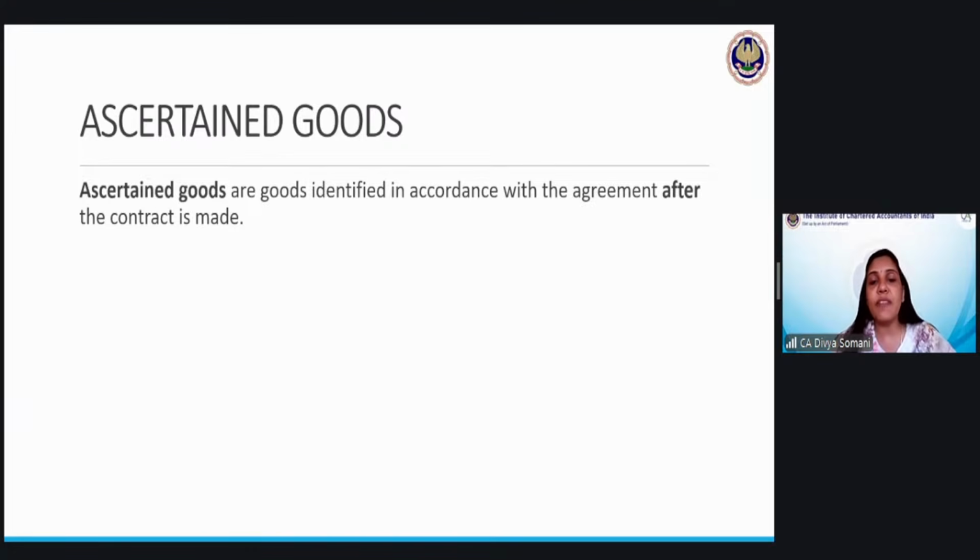So once we have decided that the seller is ready to sell it to me, he has quoted me the price, and I'm ready to pay, then he goes there and, out of the big bag, he fills a small bag with the 5 kg of it. So he is separating from a bulk a smaller product. So that is how ascertained goods are different from the specific goods. Okay, so the choice is made later on.